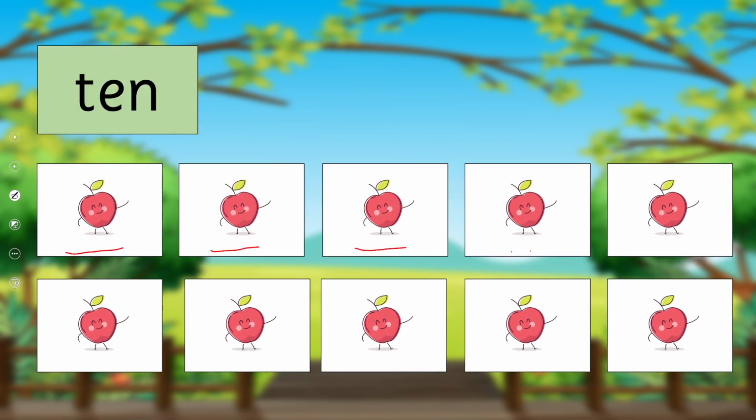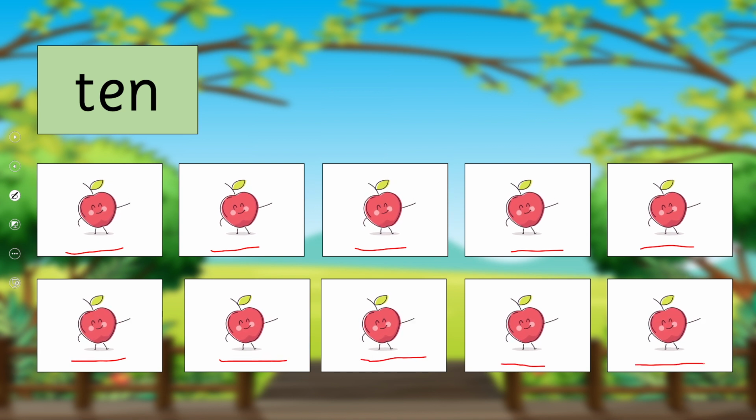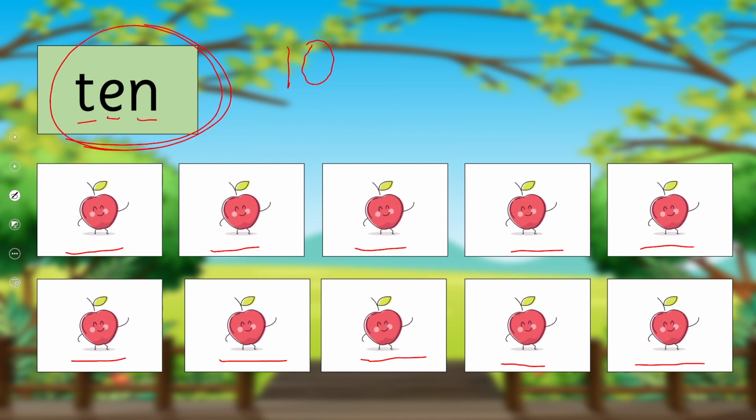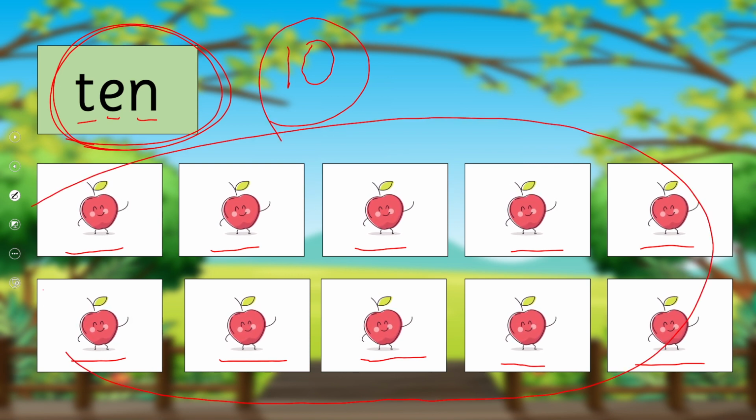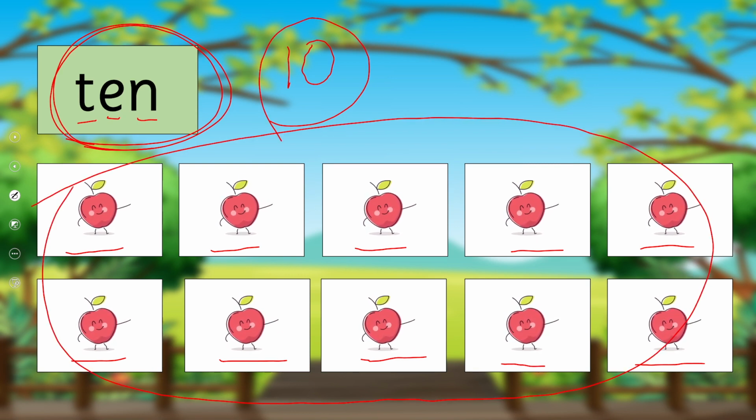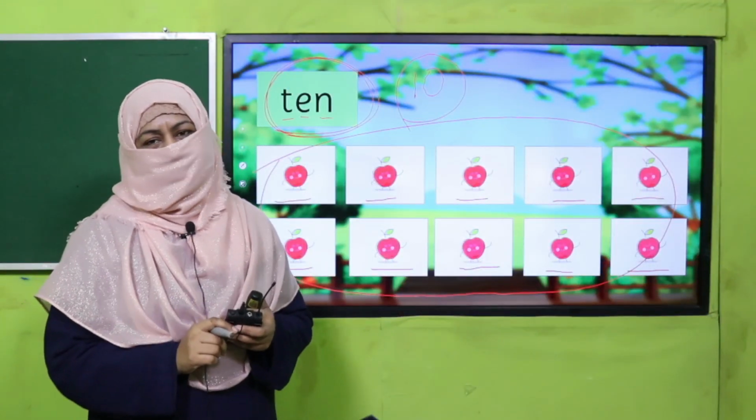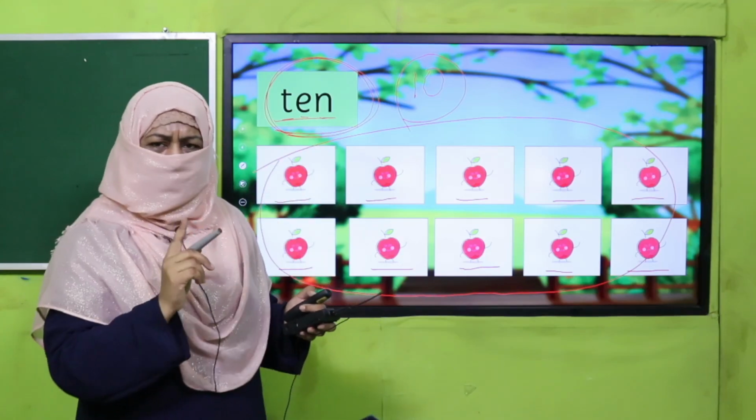1, 2, 3, 4, 5, 6, 7, 8, 9, 10. So 10 in numbers and TEN, 10 in words. This is how we count, we write in numbers and we can write in words as well. Right? Are you clear with the concept?